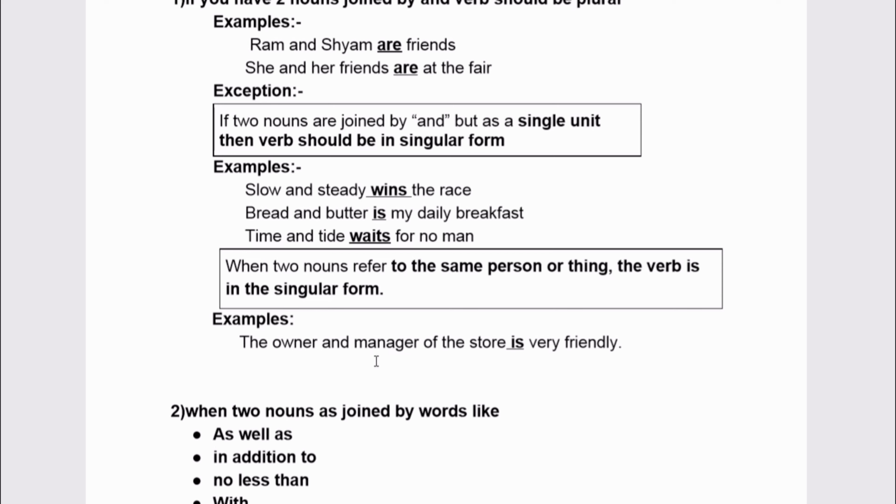That means these two are same person. If these two are different, this sentence would be like the owner and the manager of the store. Here they are using article only once. That means he is the same person. Owner and manager is the same person. So we are using is, that is singular form.